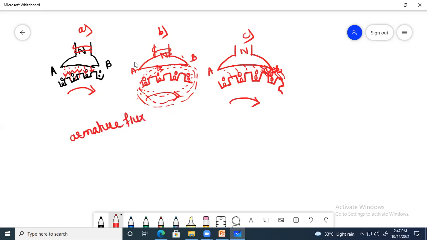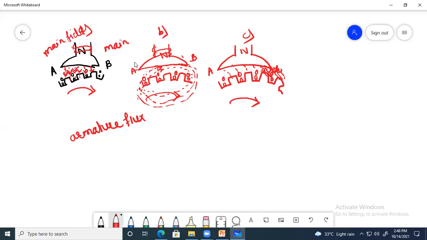The main flux is what is produced here by the main pole. Now this will be explained in this diagram. That means suppose in case of figure 1, or figure A, the phenomenon of armature reaction can be explained here. In figure 1, the flux is produced due to only the main pole, the main flux. This flux is due to only the main field winding, and it will be shown like this here.